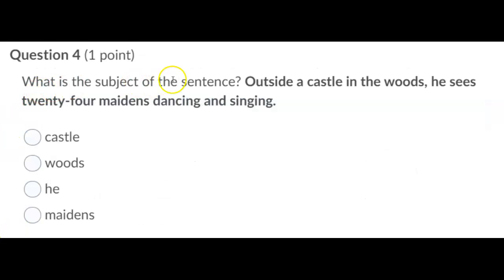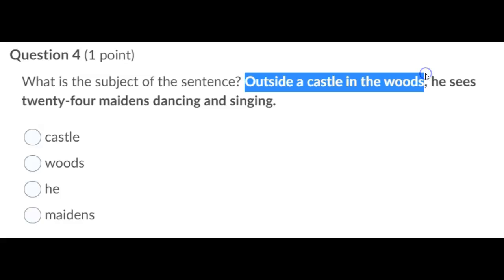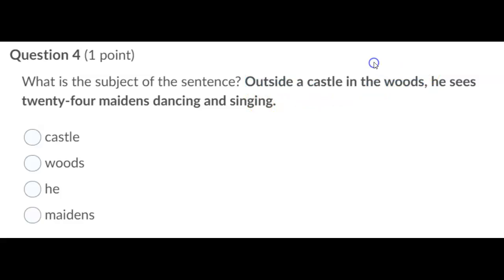Okay, remember we're looking for the subject of a sentence. We try really hard not to get caught up with thinking that it's at the very beginning of a sentence, because it's not. Outside a castle in the woods, those are prepositional phrases. They're only opening a sentence. There's no verb there. There's no subject doing it. It's just telling us where something is happening, right? Now we're getting to the main part of the sentence. He sees, what does he see? 24 maidens dancing and singing. Okay, so the subject is he, and he's got a simple verb, sees.